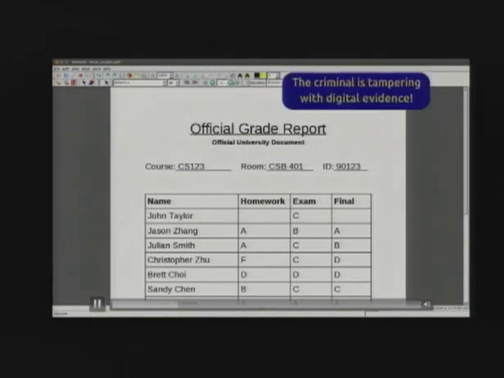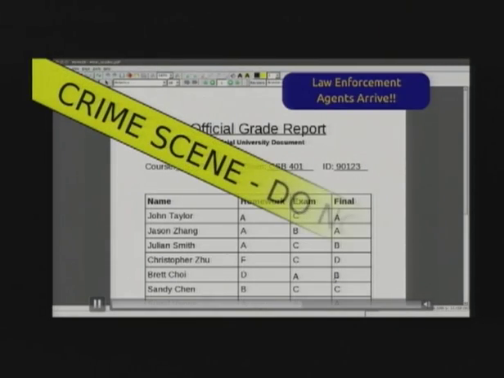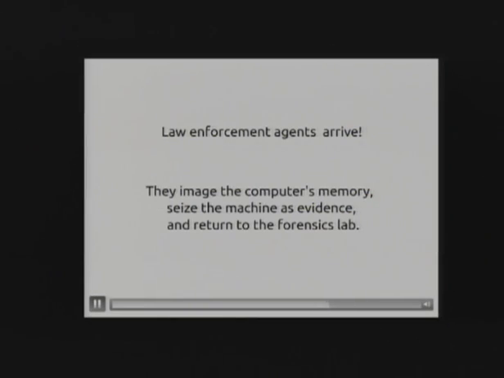The student here is changing grades on an official university grade report, and he's doing this for both himself and some of his friends and accomplices who may have even paid him for this service. But notice, before he can save this document, he's still in the process of editing it, law enforcement agents arrive. Bad for him.